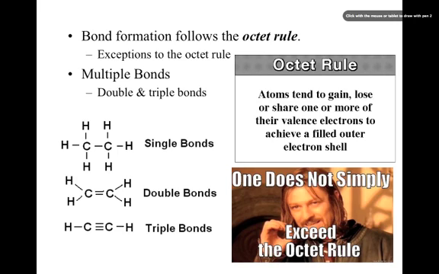The ones that we see a lot with double and triple bonds are the hydrocarbons, where we've got carbon with single, double, and triple bonds. An interesting thing about carbon is that it can form 4 covalent bonds. So bond formation follows the octet rule, and sometimes to follow the octet rule, double and triple bonds have to form.